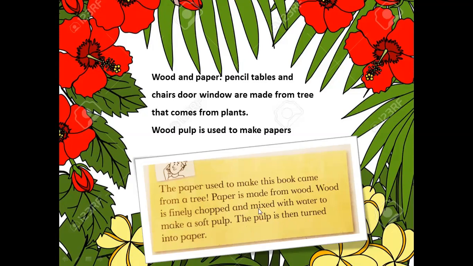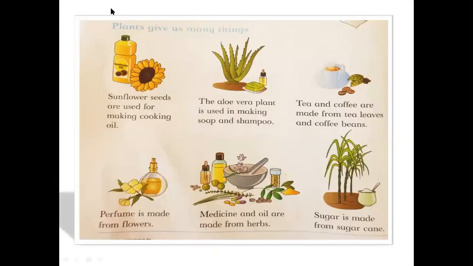The wood is finely chopped and mixed with water to make a pulp, and then that pulp is used to make paper. We are studying now more uses of plants. Sunflower seeds are used for making cooking oil. Again, we are using the plants to make cooking oil. The aloe vera plant is used in making soap and shampoo. Again, another very important use of another plant, aloe vera.